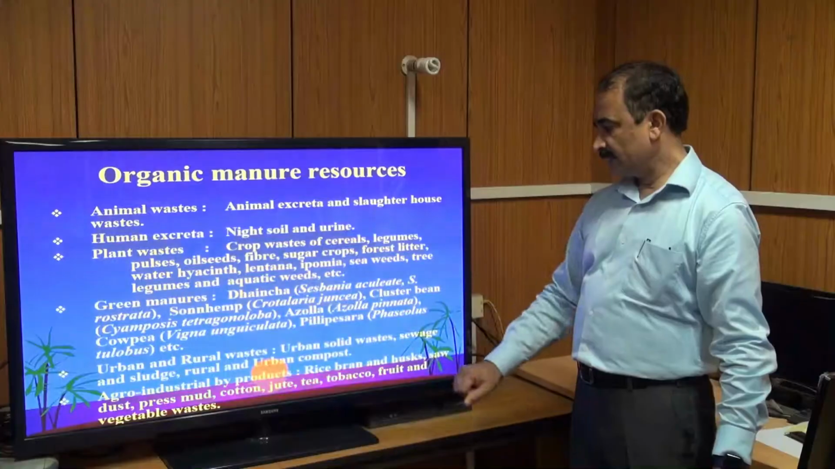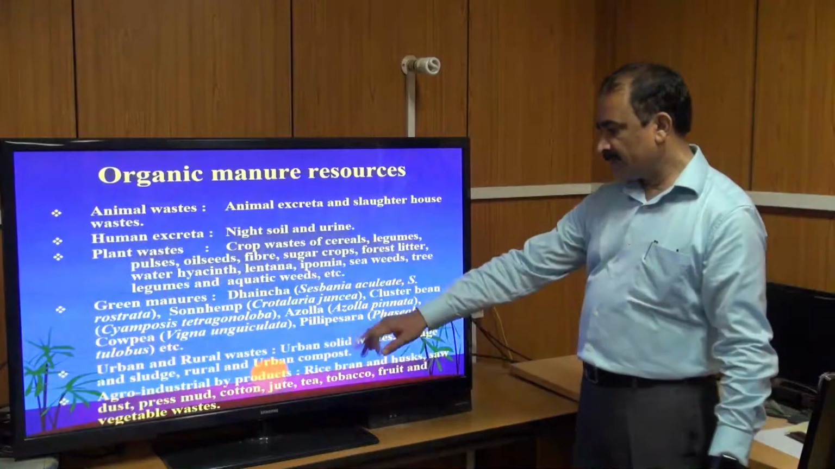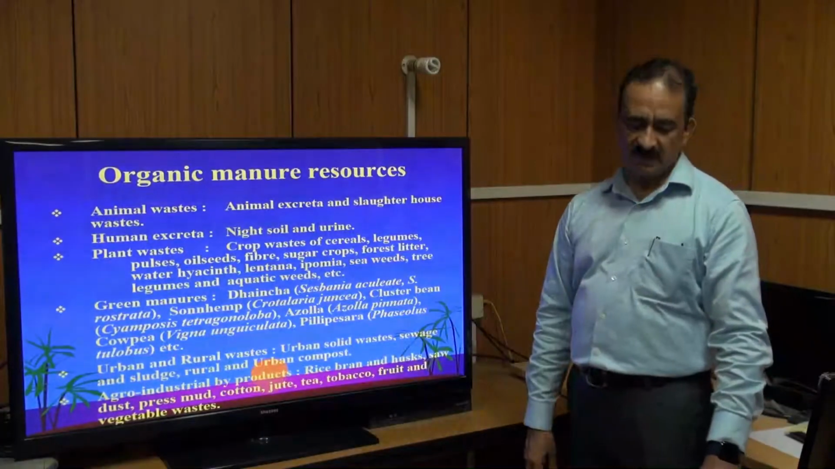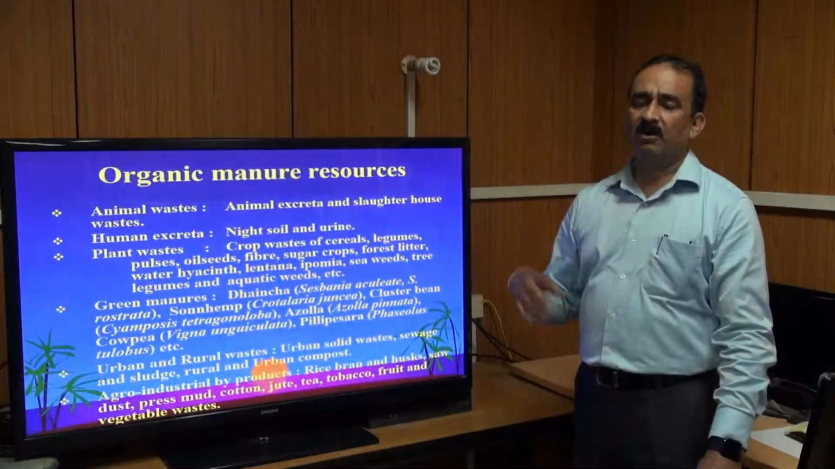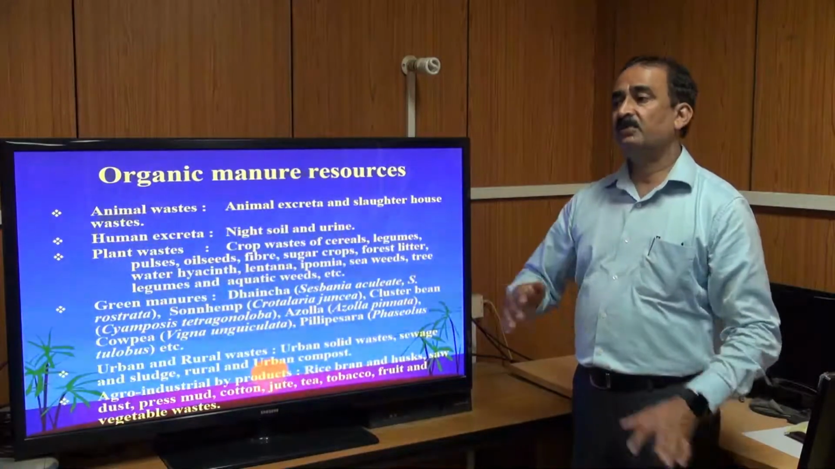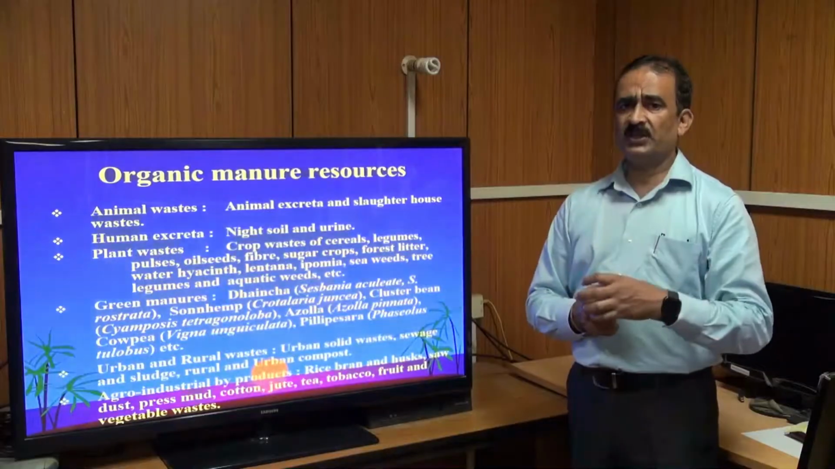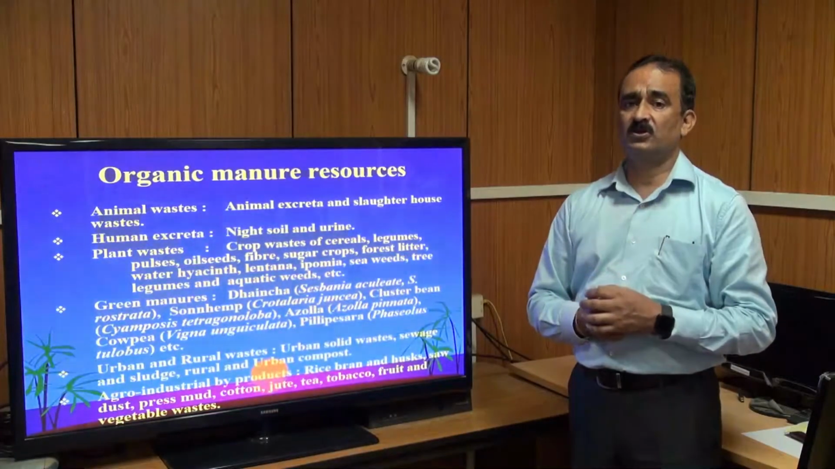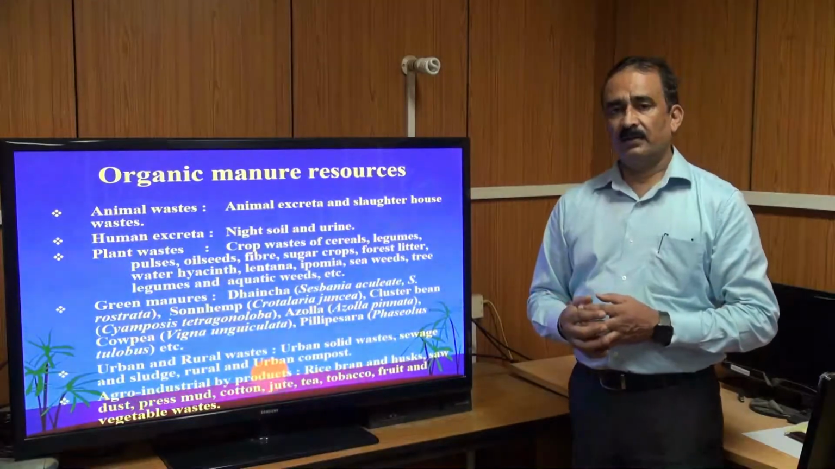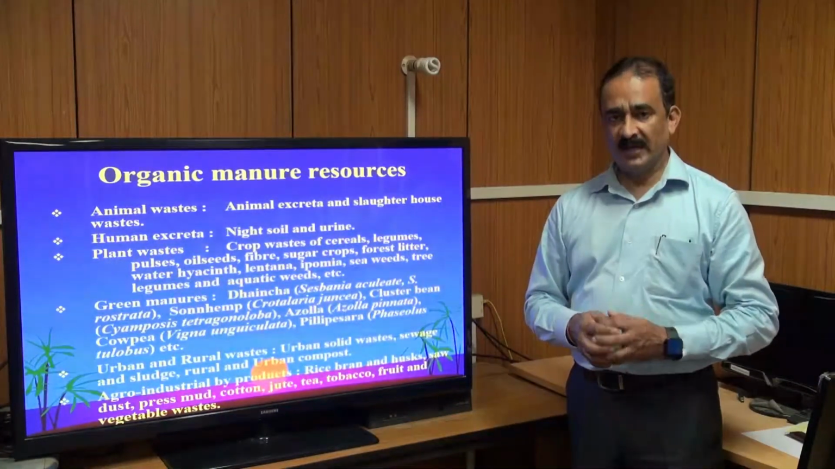Then urban and rural waste, then agro-industry byproducts like rice bran and husk, sawdust, press mud, cotton, jute, tea, tobacco, fruit and vegetable waste. A huge amount of farm waste, crop waste and natural waste is available in the environment that is useful not only for agricultural production but also for human use. So with the help of this organic manure, we increase the soil productivity and also maintain the soil health.